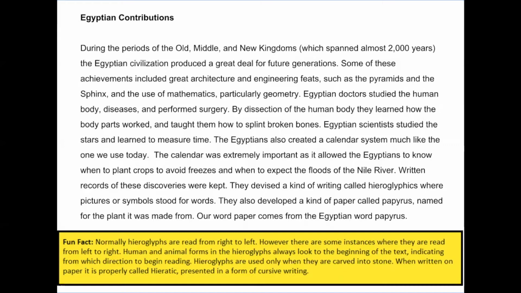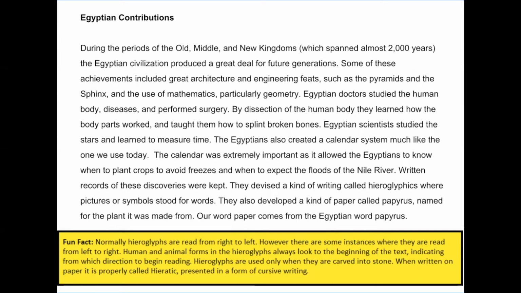By dissection of the human body, they learned how body parts worked and how to splint broken bones. Egyptian scientists studied the stars and learned to measure time. The Egyptians also created a calendar system much like the one we use today. The calendar was extremely important as it allowed the Egyptians to know when to plant crops to avoid freezes and when to expect the floods of the Nile River.